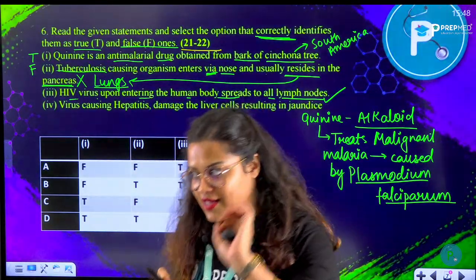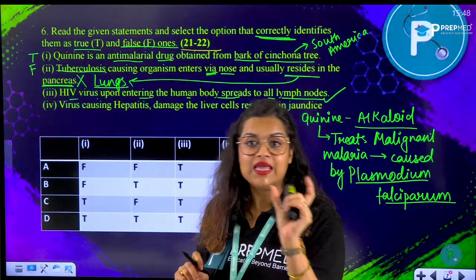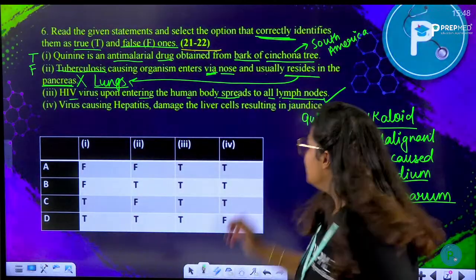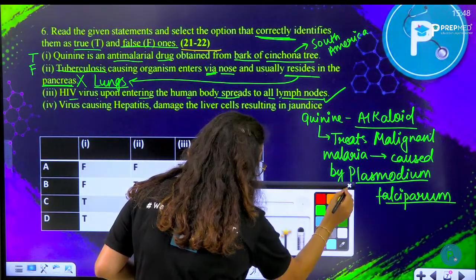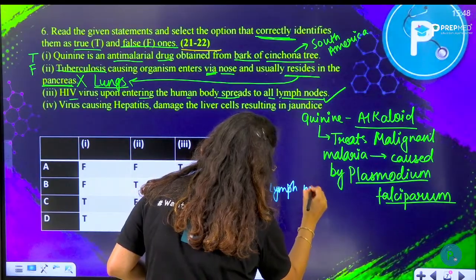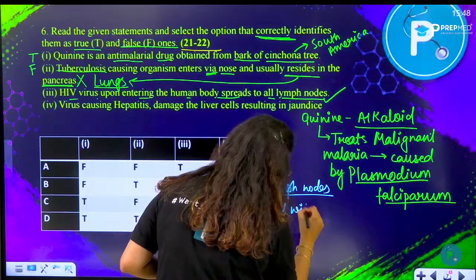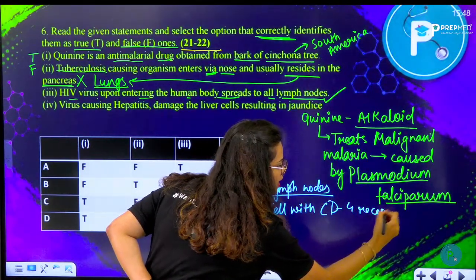But the HIV, when they reach the lymph node, they go to the lymph node because they are on the lookout for those cells which have the CD4 receptor. So in the lymph nodes, there are cells with CD4 receptors.